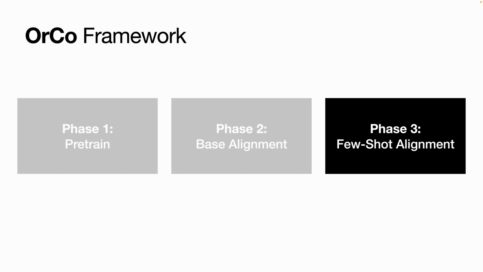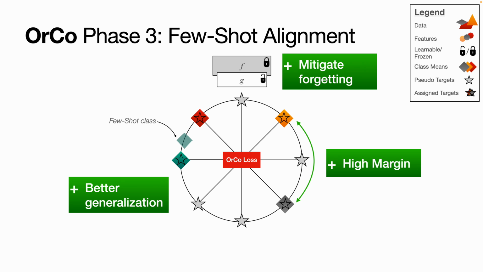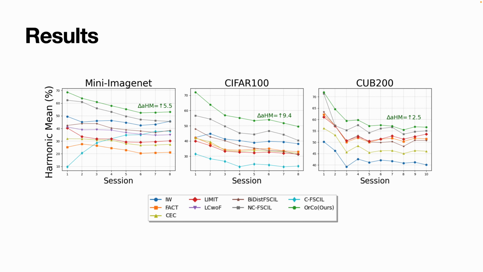Now that we have our framework ready, we can apply it to few-shot incremental classes. We do the same as before. We freeze the backbone and train only the projection head, introduce new data alongside some exemplars from the previous sessions. From the set of unassigned targets, find the optimal target, apply OrCo loss, train and align, and with this we reap the same benefits as before alongside high generalization on incremental classes.